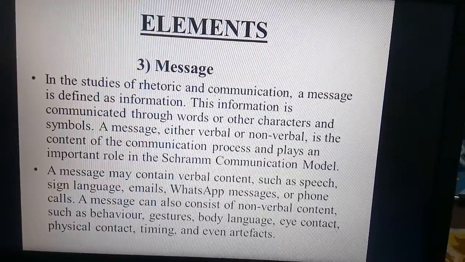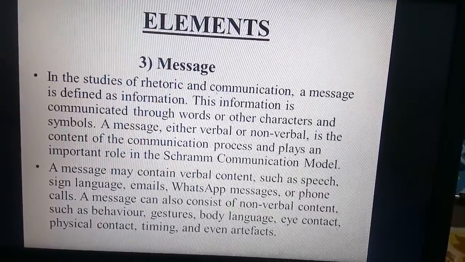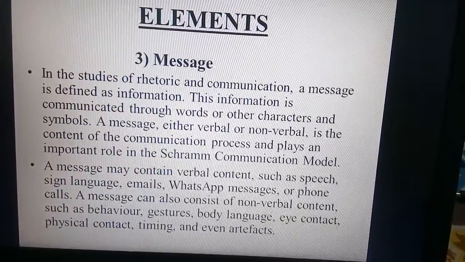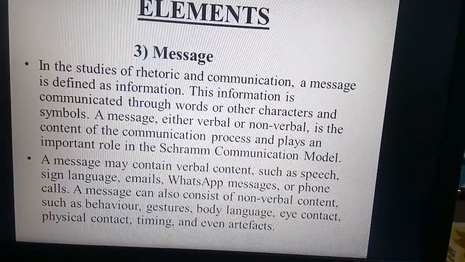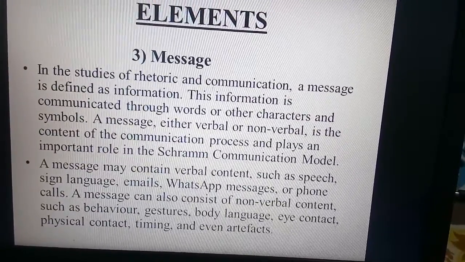A message may contain verbal content such as speech, sign language, emails, WhatsApp messages, etc. And it can also consist of non-verbal content such as behavior, gesture, body language, eye contact, etc.